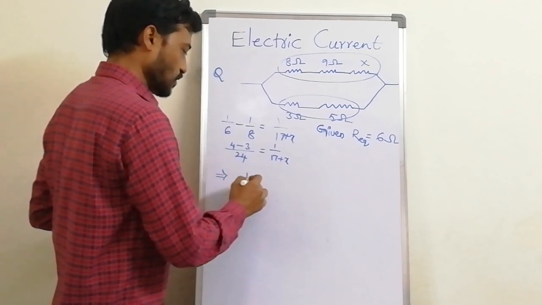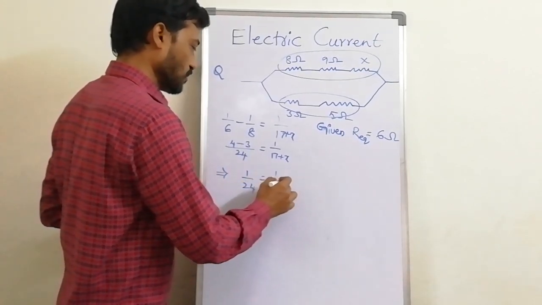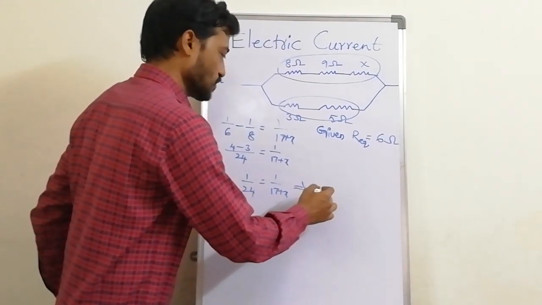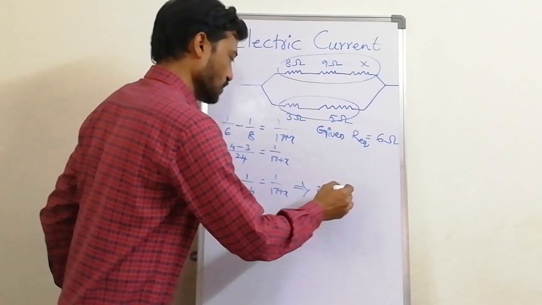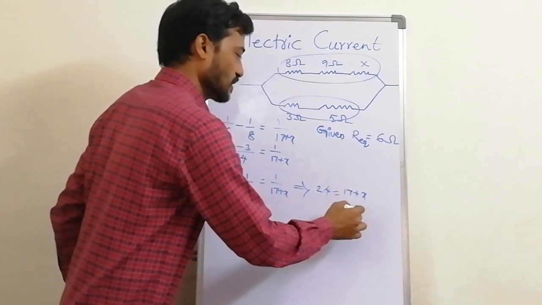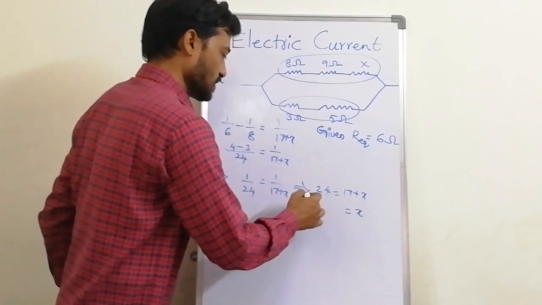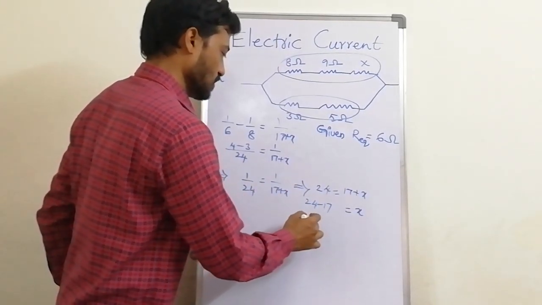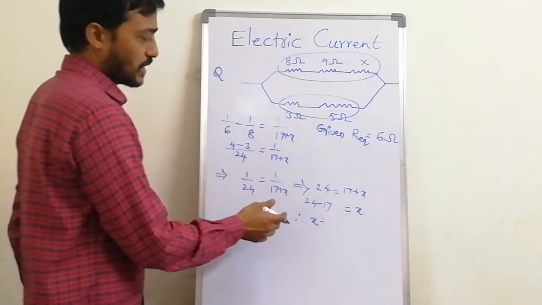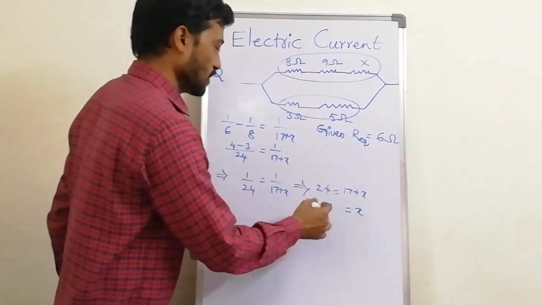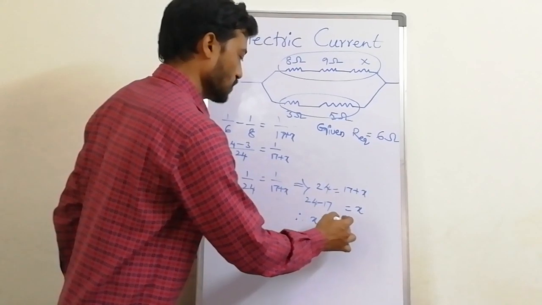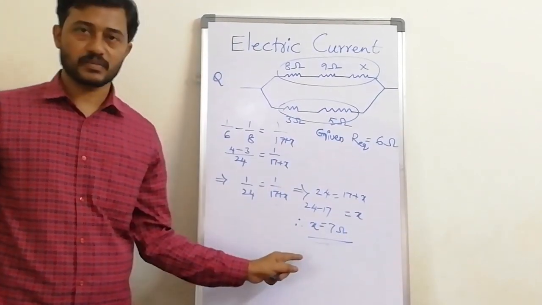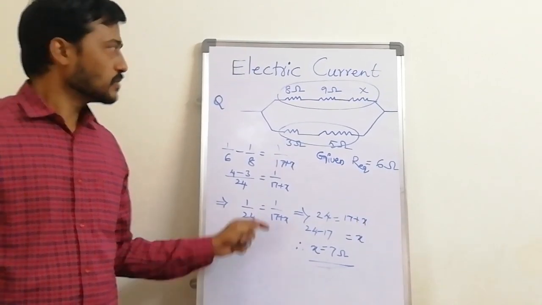So 1 by 24 is equal to 1 by 17 plus X. Taking the reciprocal, we get 24 is equal to 17 plus X. Keeping X here and bringing the 17 across, 24 minus 17 is 7. So X is equal to 7. This is the given answer. Okay, thank you.